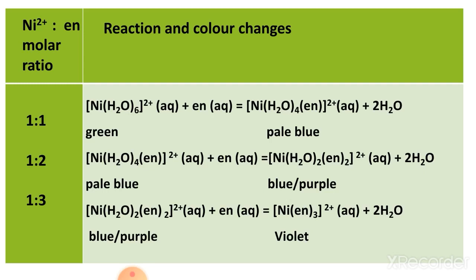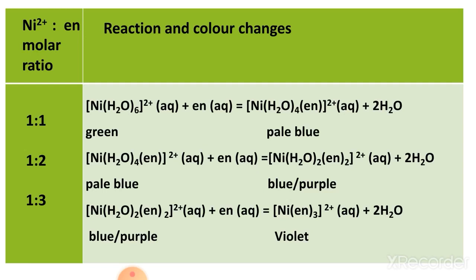Look here: [Ni(H2O)6]2+ aqueous. Now en replaces 1 water molecule. This is because en is a stronger field ligand than water, that's why the replacement takes place. Here [Ni(H2O)4(en)], as you know that en is a bidentate ligand, so the coordination number should be balanced. That's why 4 water and 1 en both give 6 coordination number to the nickel.